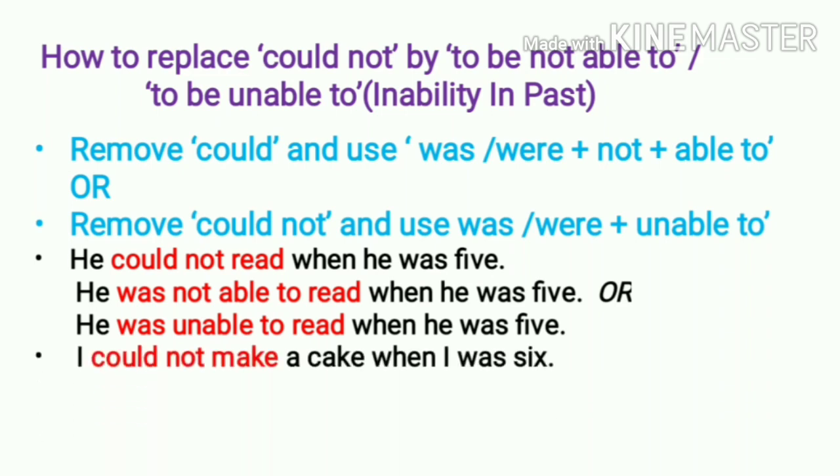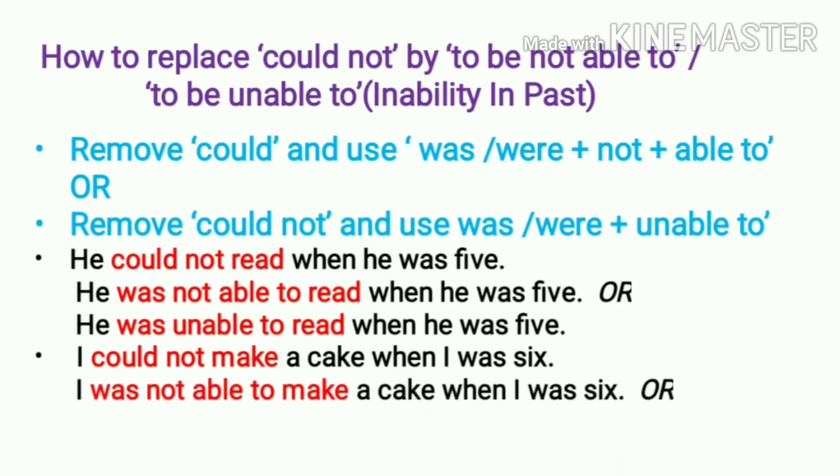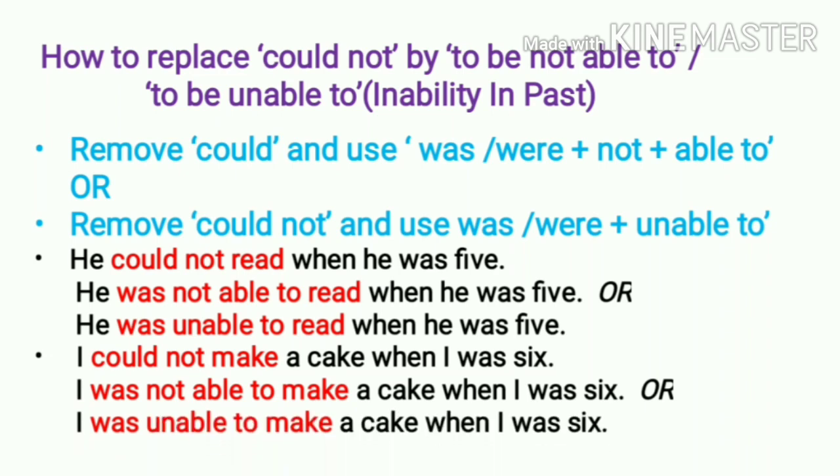Next sentence, I could not make a cake when I was 6. I am going to make the use of able to. I was not able to make a cake when I was 6. Or, now I am going to make the use of unable to. I was unable to make a cake when I was 6. Not काढला आणि unable पण लिहिला. Next.